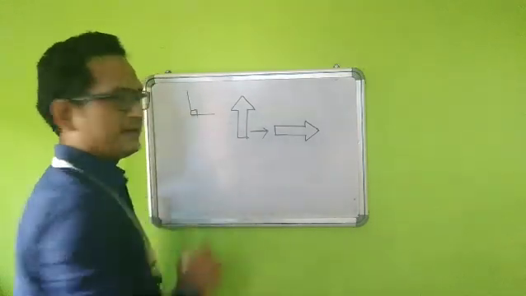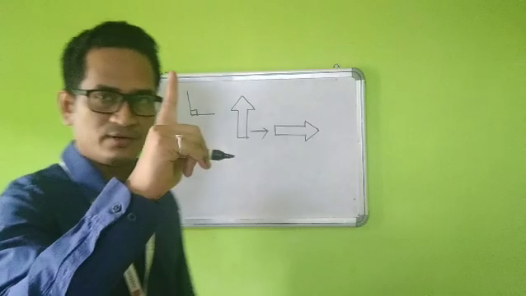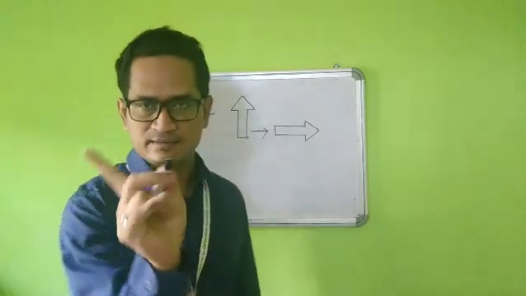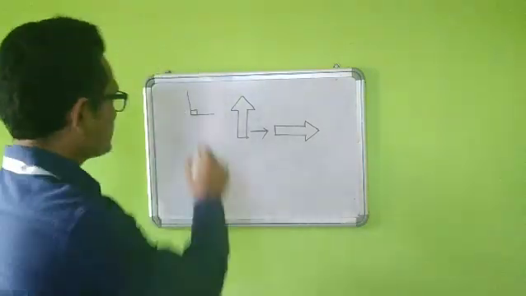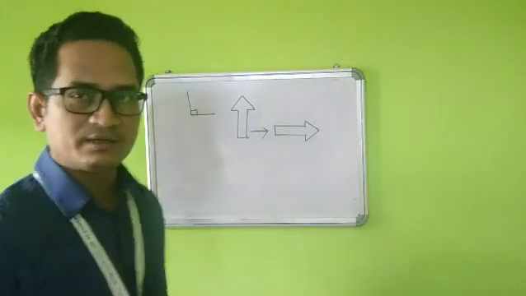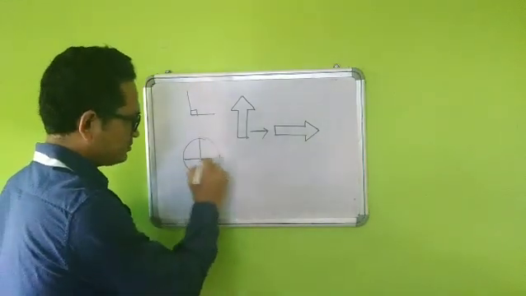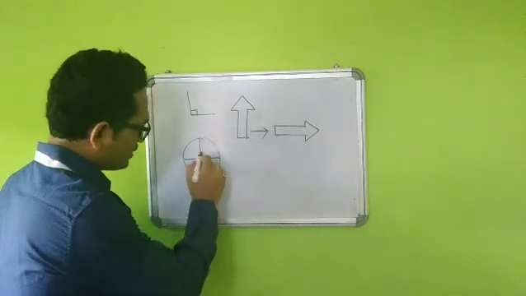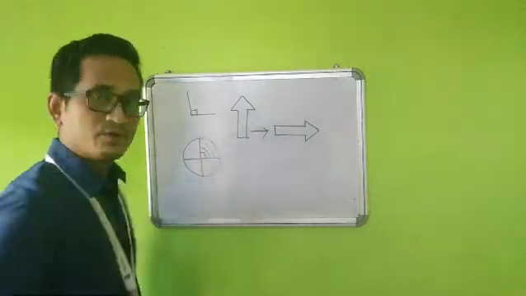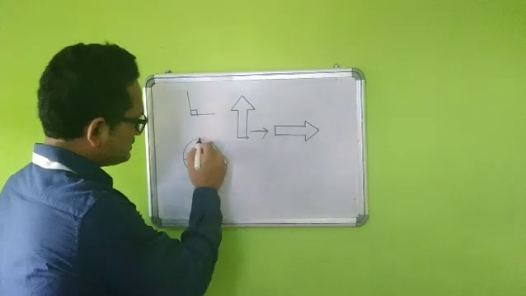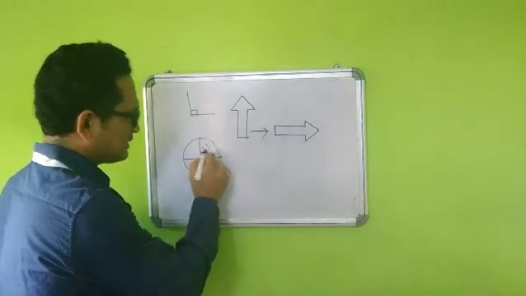So what is the angle it has made? Starting from like this and falling like this. So this is called a quarter turn. Quarter turn means, what is quarter, students? If you see a circle, if I divide it into 4 equal parts, then this one part is known as a quarter. Fine. So that means this angle is how much? You can see this angle is 90 degree.